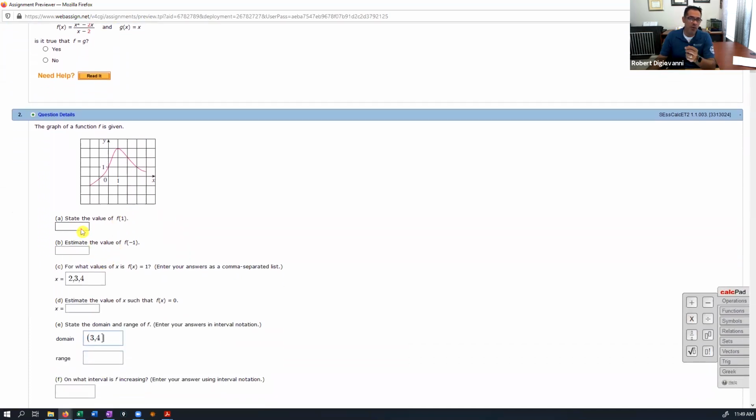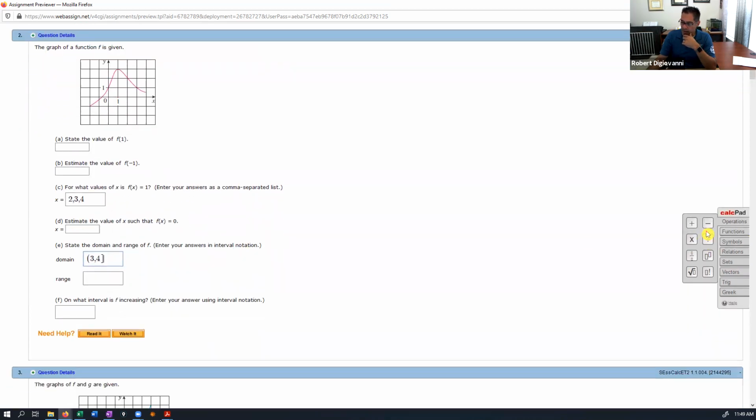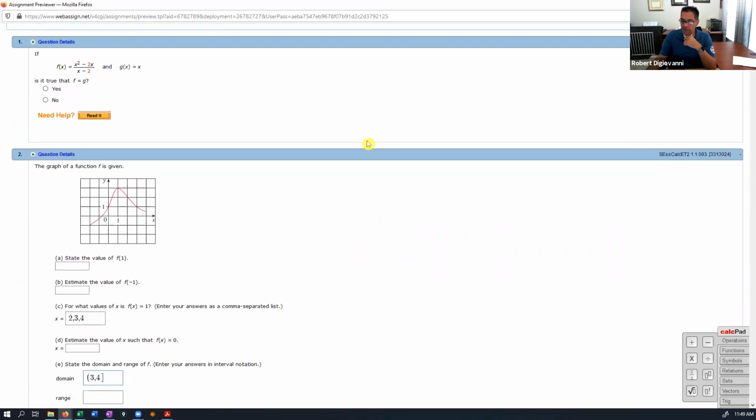Remember, the most important exams in this class are handwritten and not using a computer. So I'm always going to give you partial credit so long as you're doing the work correctly. There's a palette over here for you to put in fractions and exponents and square roots and different symbols. So that's the homework. All right.